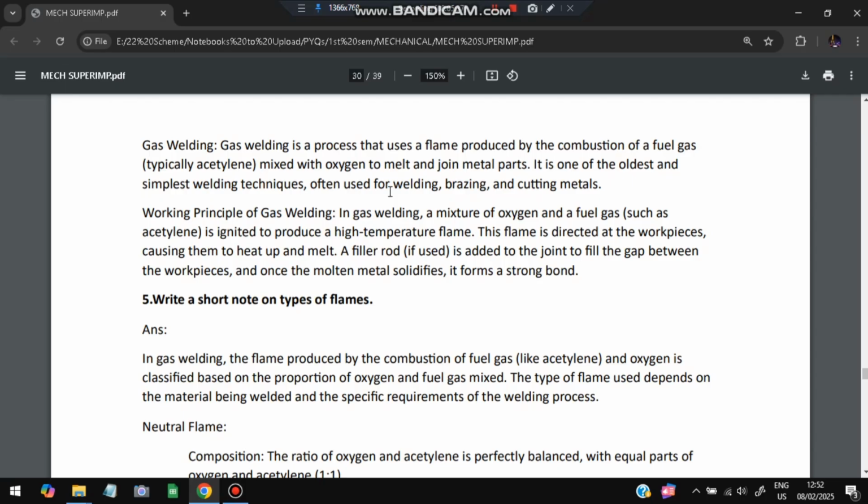So this is how gas welding works. High temperature is generated using oxygen and fuel gas, and whatever is to be joined will be joined at the very high temperature, and then it will be left for cooling.